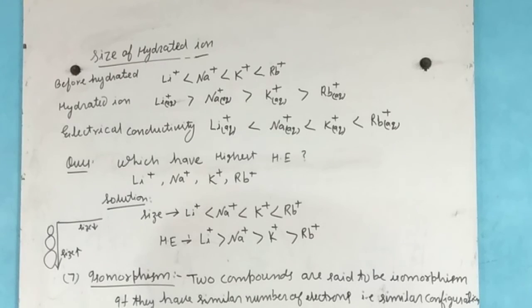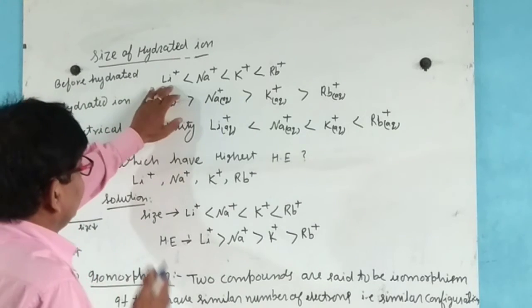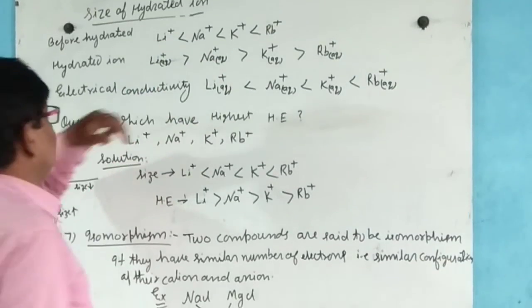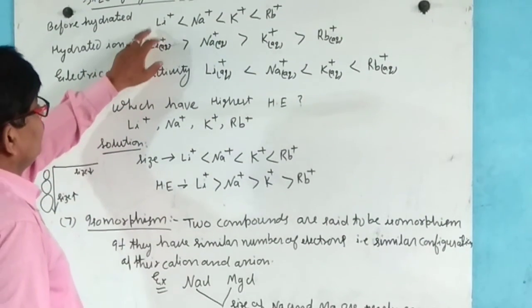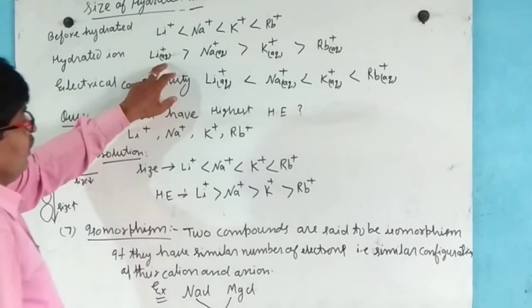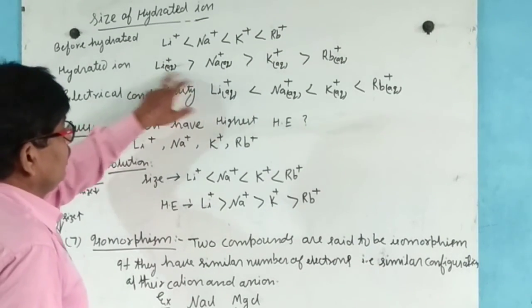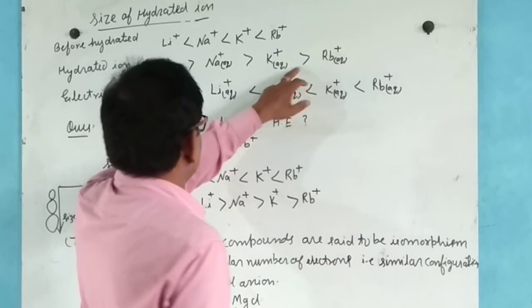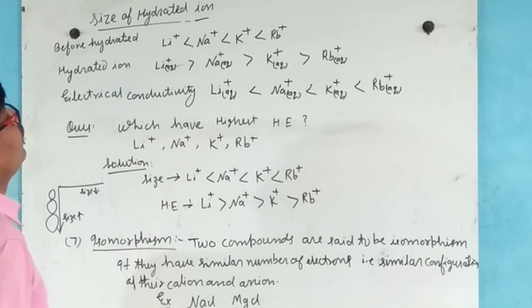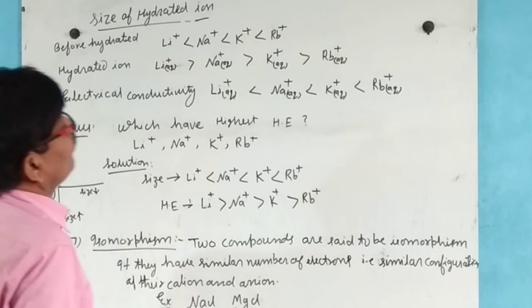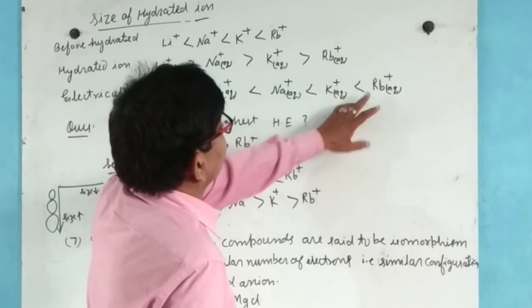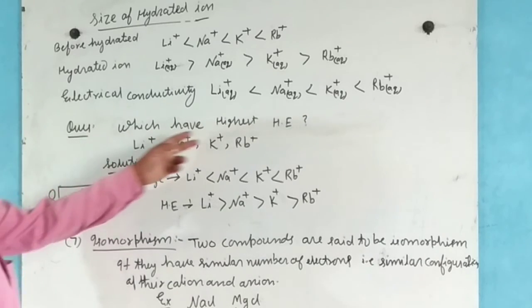Now, the size of hydrated ions: before hydration, lithium, sodium, potassium, rubidium increase in size down the group, but the hydrated lithium ion, which has a smaller size, has a larger size in aqueous solution. Due to this larger size, the electrical conductivity of lithium is less than sodium, less than potassium and less than rubidium.